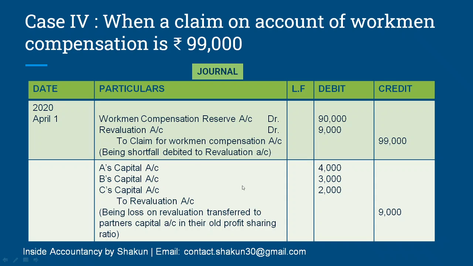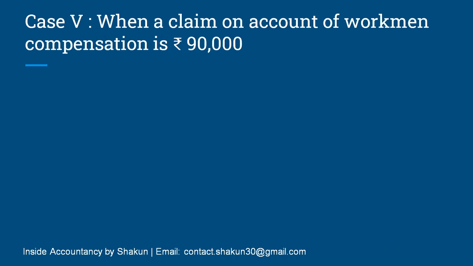This is a loss and this loss is further written off between the partners in their profit sharing ratio. I told you before also, whenever revaluation account appears, we have to simply write it off between the partners. So this 9,000 has been divided between A, B and C in the old ratio, that is 4:3:2. Moving on.